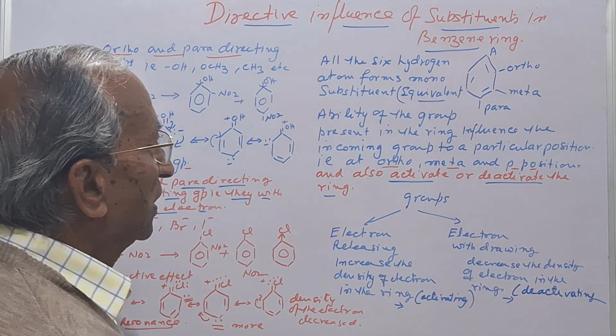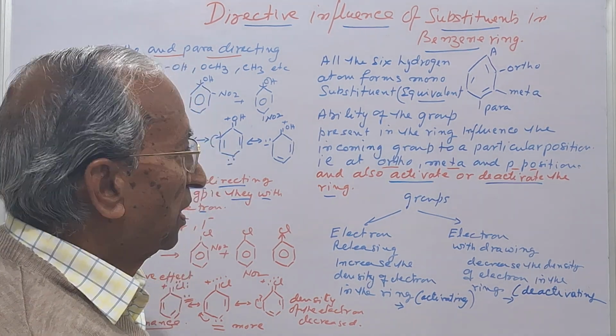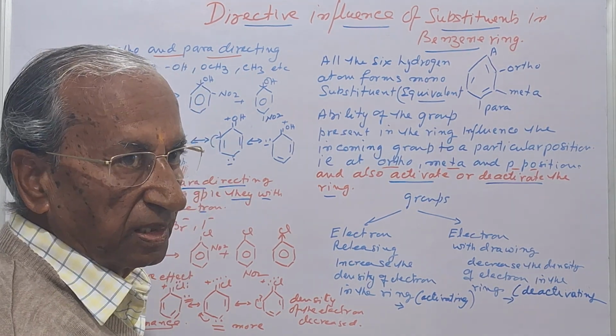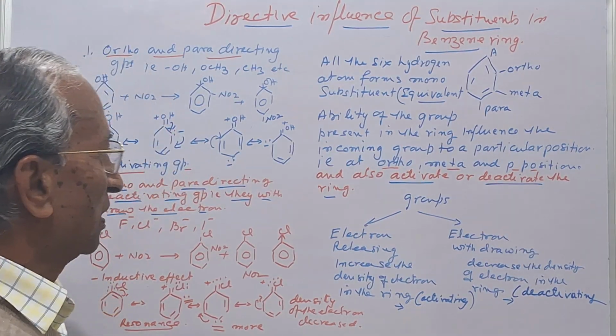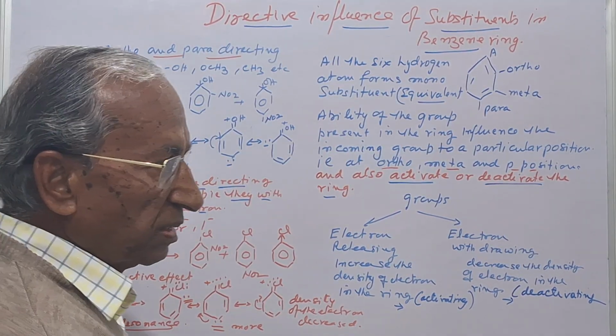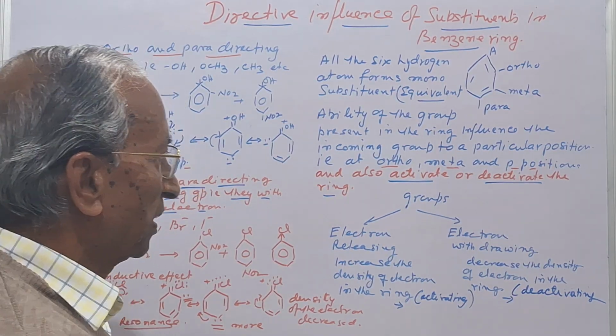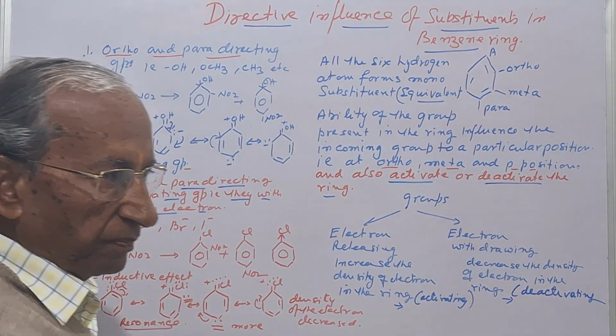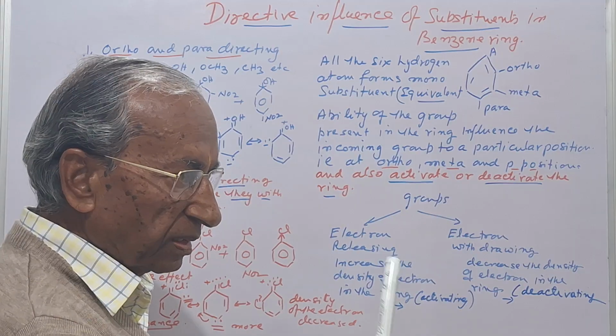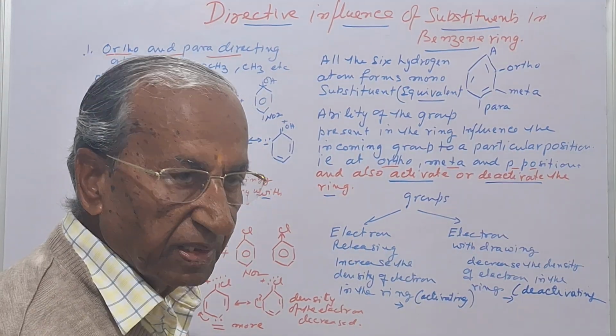Now you know, in the case of the benzene ring, substitution is electrophilic in nature. It means the groups which are present in the benzene ring either increase or decrease the electron density of the benzene ring.